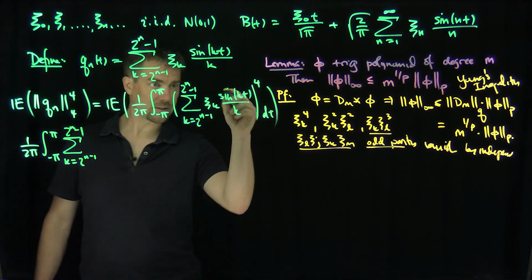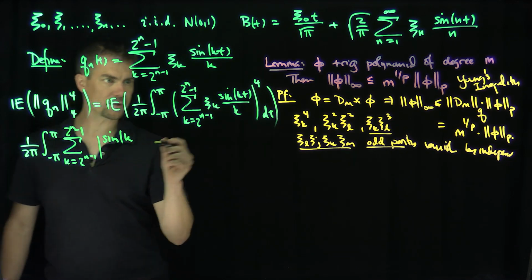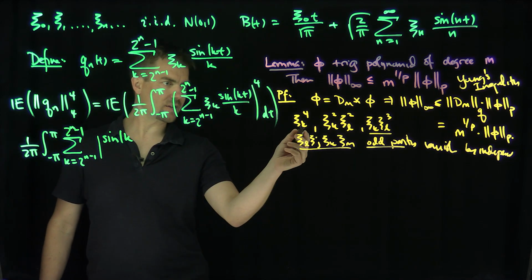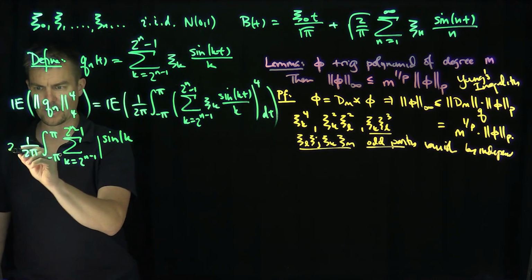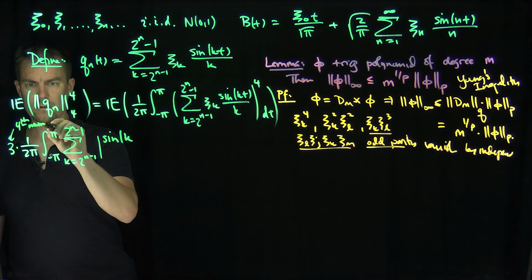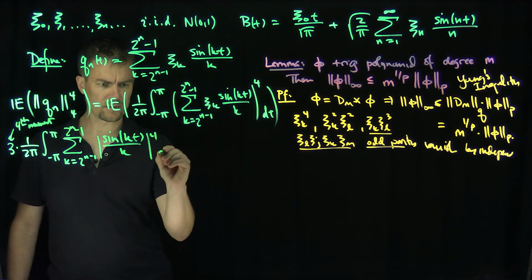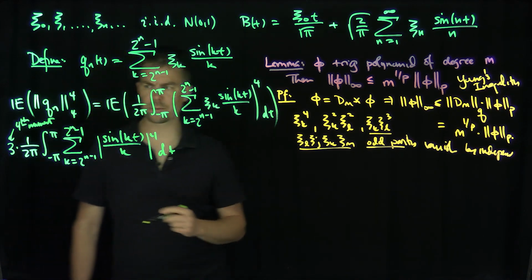And then we're going to have these numbers over here, sine of k. And of course, the 4th moment of xck is, I think, 3, right? So that's where you're going to start pulling out a 3. That's for the 4th moment. Okay, sine of kt over k to the power 4 dt. Those are some terms we're going to have.